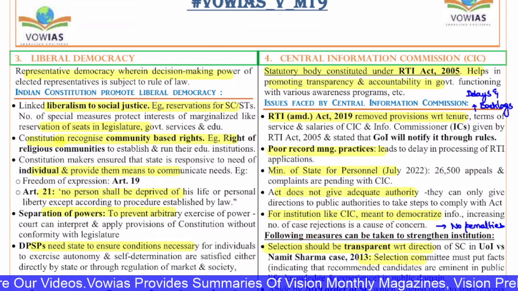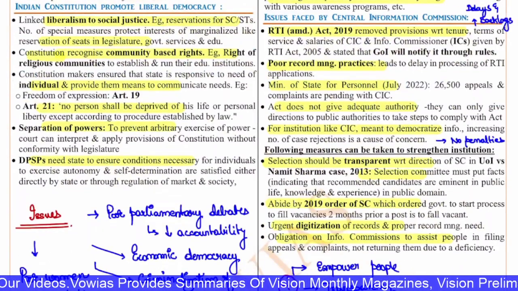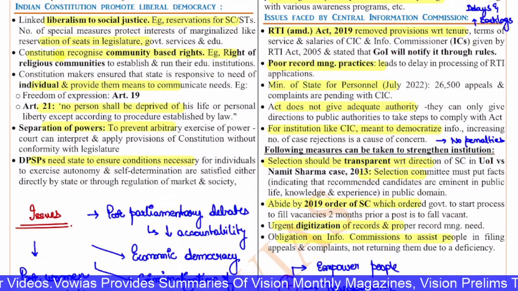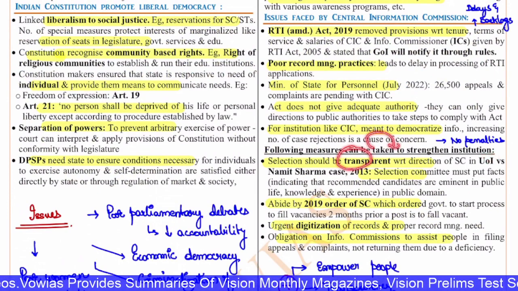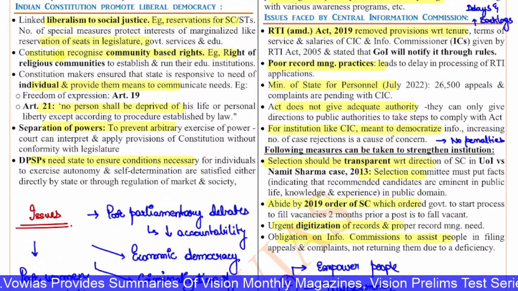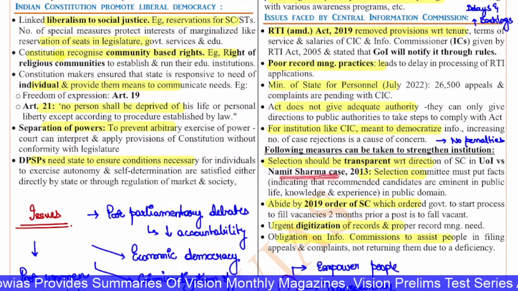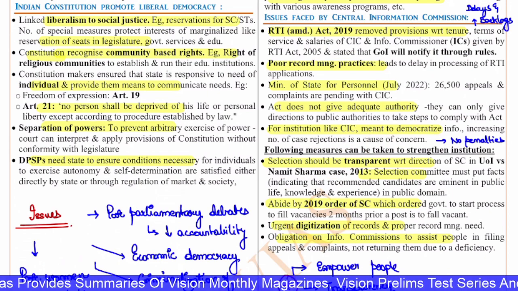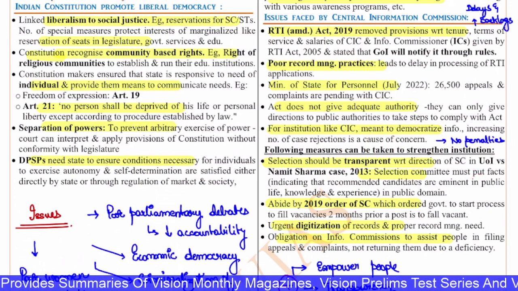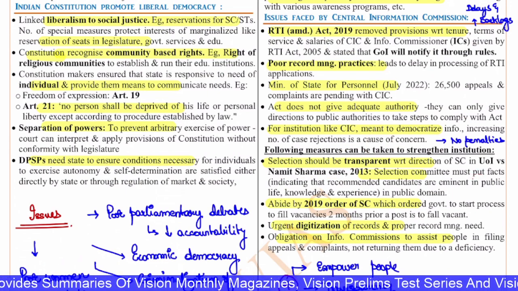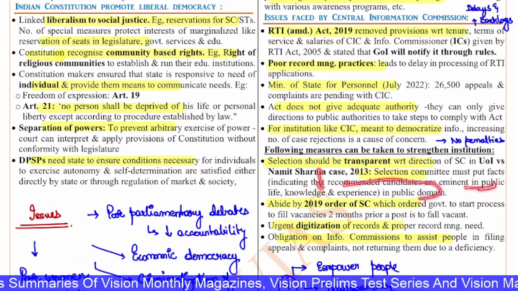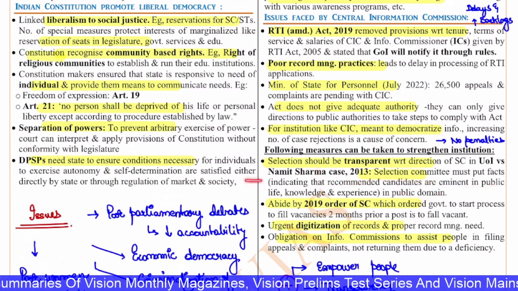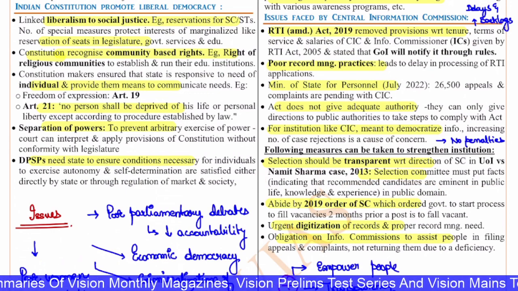Now, what are the measures that can be taken to strengthen the institution? First, the selection should be transparent, in line with the direction of the Supreme Court in the Union of India versus Namit Sharma case in 2013. The selection committee must put forth facts indicating that the recommended candidates are eminent in public life, with knowledge and experience in the public domain. So this case you have to quote in the exam while writing about the CIC.